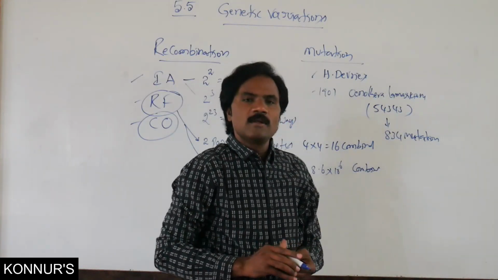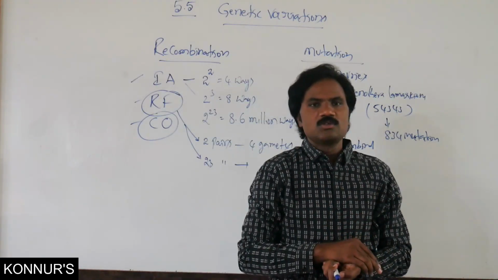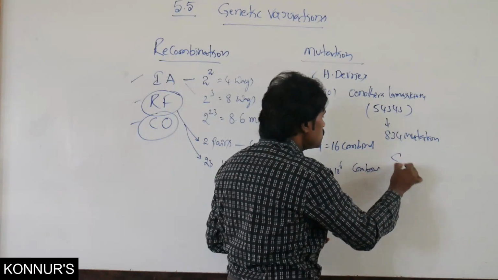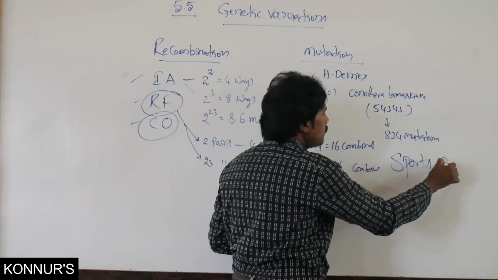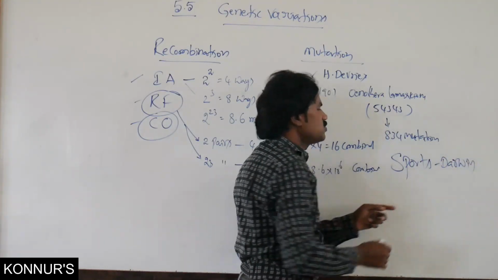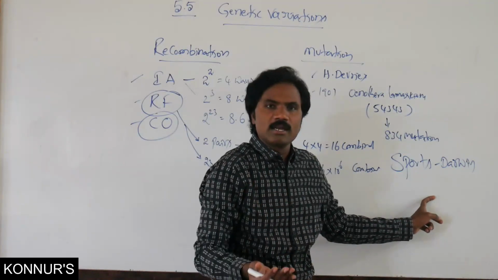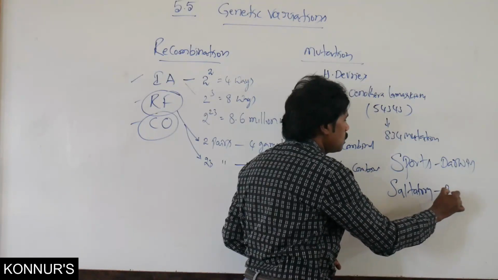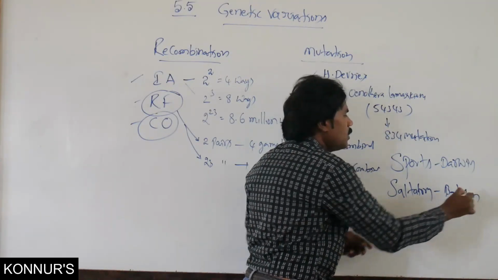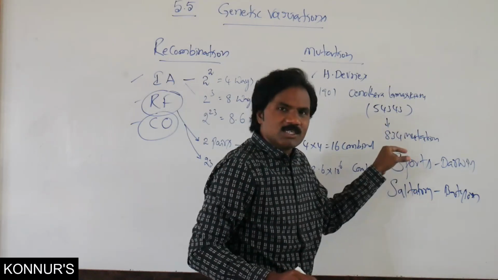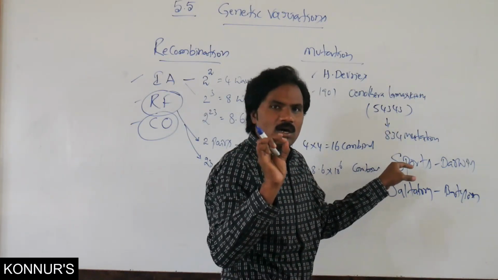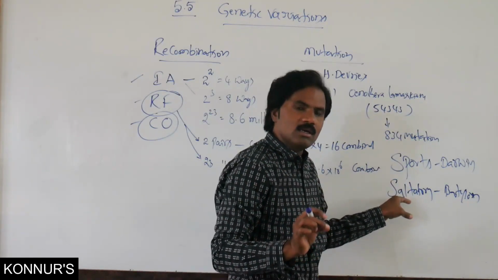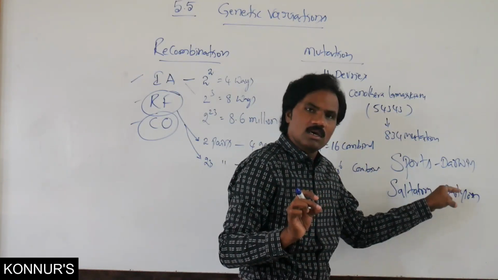Similarly, the scientist Darwin, instead of the word mutation, used the word sports. And Bateson used the term saltation for mutation.